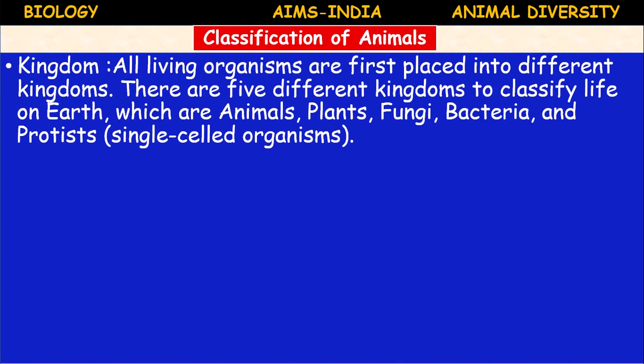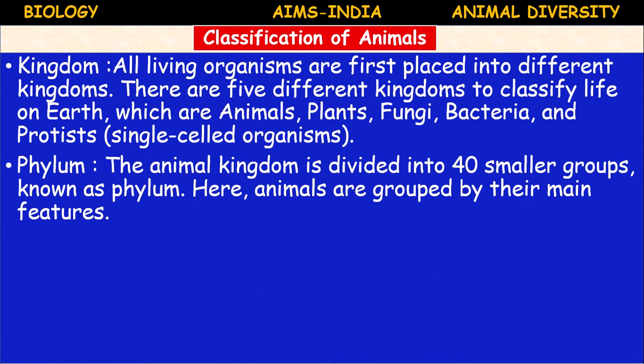And first, kingdom. All living organisms are first placed into different kingdoms. There are 5 different kingdoms according to Whittaker, the most acceptable. They classify the life on earth into animals, plants, fungi, bacteria, and protists. Okay, protists are unicellular organisms. The protista only include these protozoa.